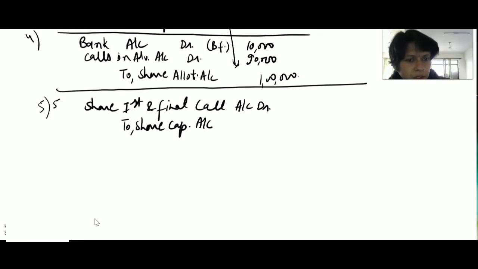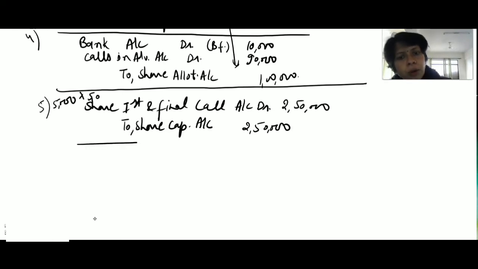We have 5,000 shares and the final call is rupees 50 each. So we will multiply it, it means 2,50,000 rupees. We will write the narration: being share first and final call money due for 5,000 shares at the rate of rupees 50 each.